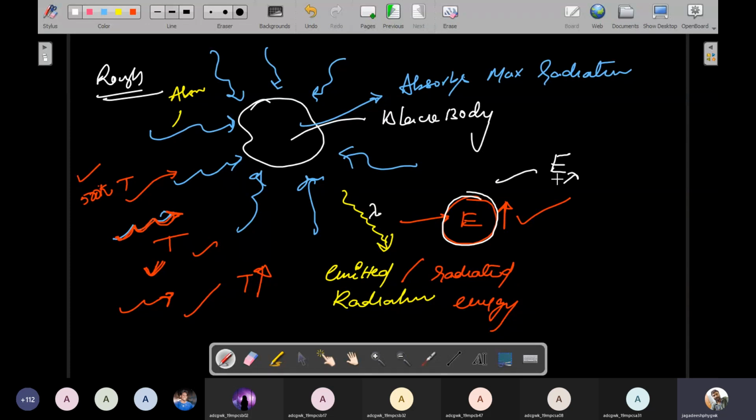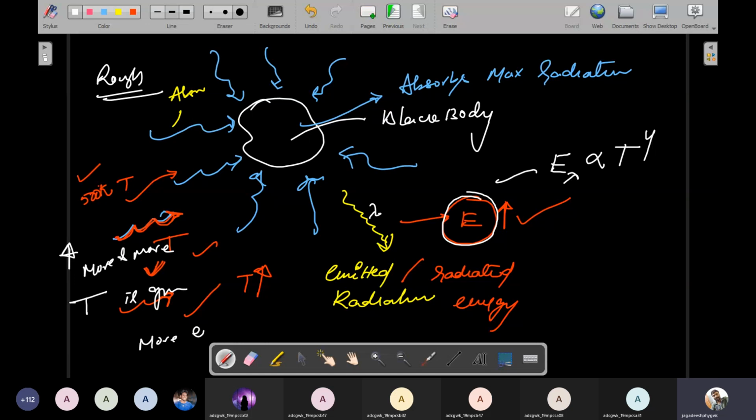So therefore emitted energy E lambda is directly proportional to the fourth power of its absolute temperature. Why am I saying fourth power? Because emitted energy is directly proportional to the fourth power, which means as temperature increases, more and more temperature gives more energy.